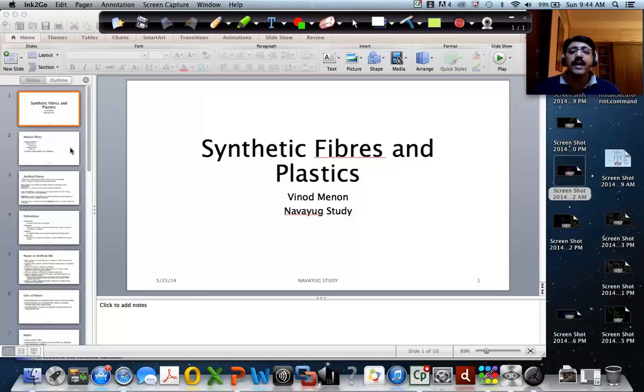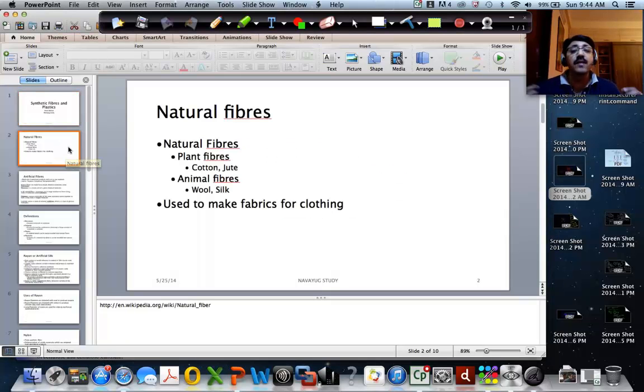Okay, fine. So that's the introduction. Let's get into the topic of discussion. We'll start off with natural fibers. So what are natural fibers? There are several examples of natural fibers that you find around you, which are used for making textiles.